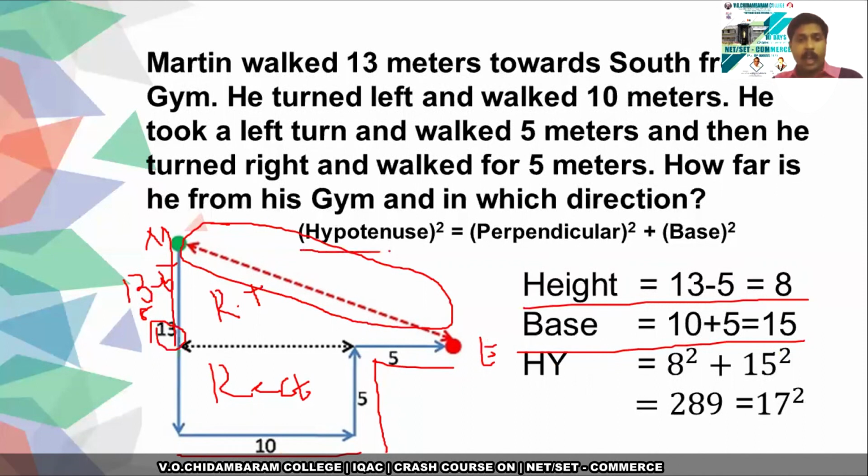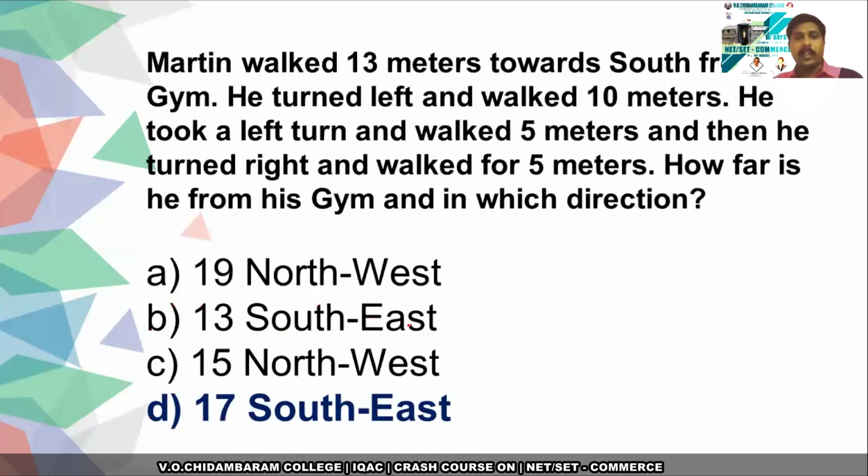Using the formula, hypotenuse square is equal to perpendicular square plus base square. The answer is 8 square plus 15 square. That is 8 square is 64. 15 square is 225. The total answer is 289. So the hypotenuse square is equal to 289, that is 17 square. Therefore, the hypotenuse is 17. So 17 southeast direction is the correct answer.